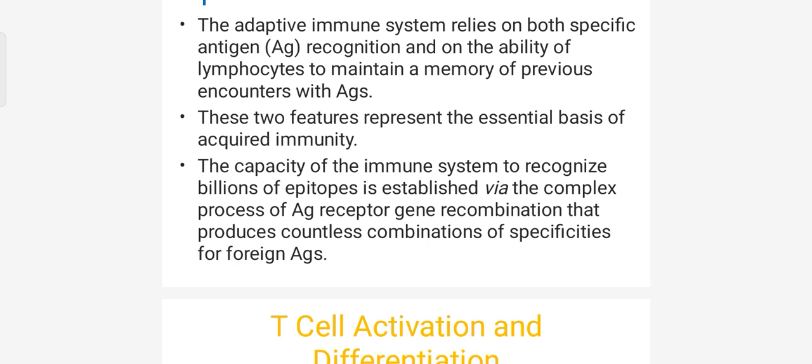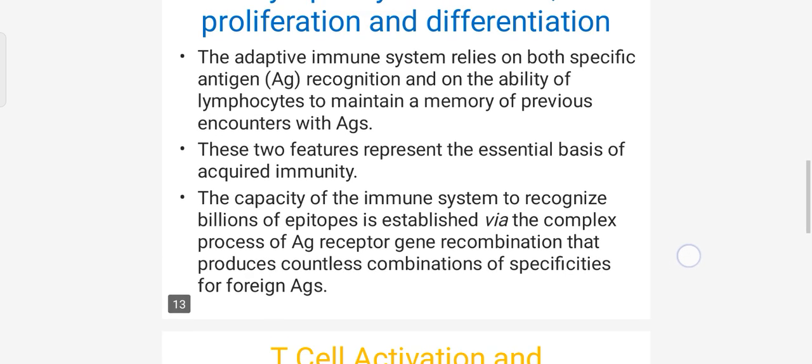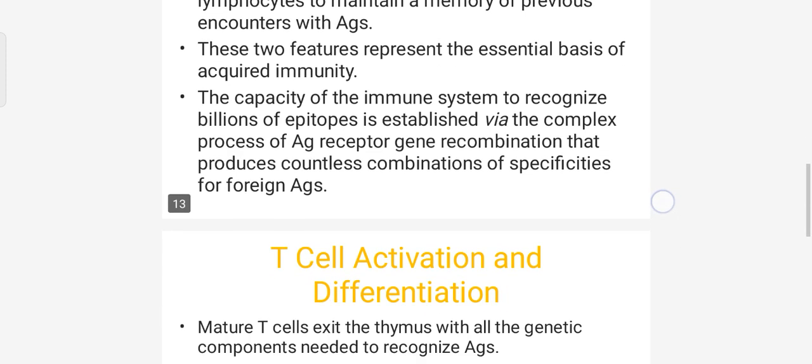The capacity of the immune system to recognize billions of epitopes is established via the complex process of antigen receptor gene recombination that produces countless combinations of specificities for foreign antigens.